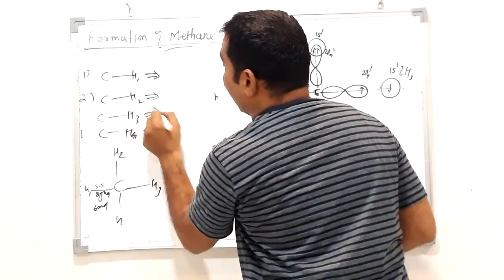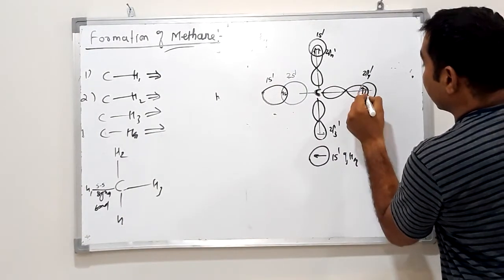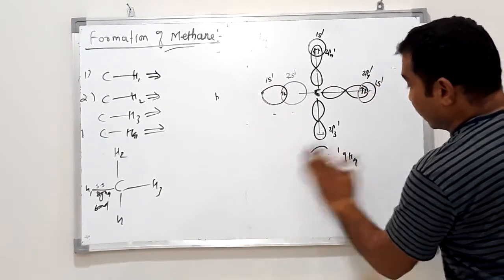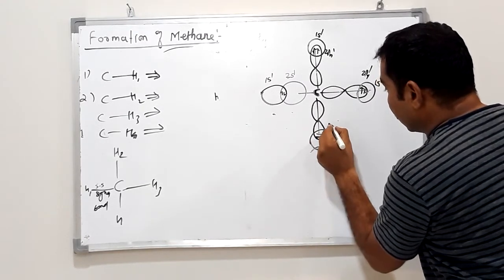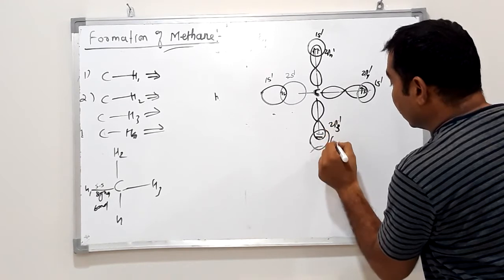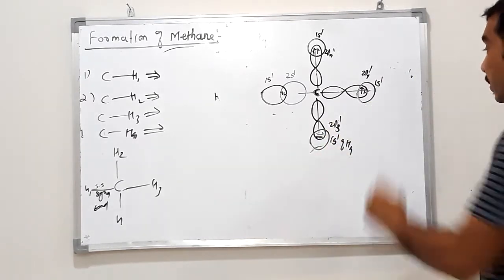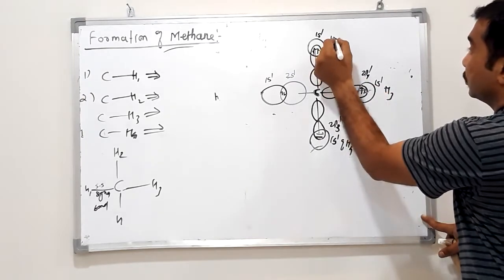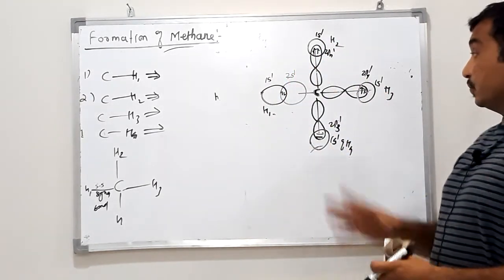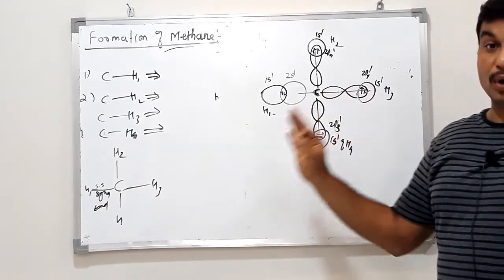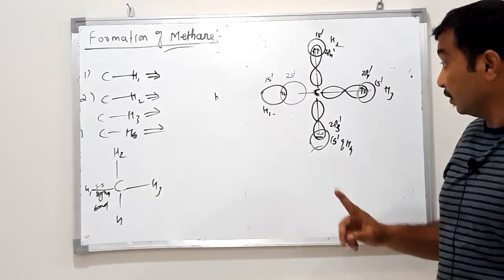In a similar way, the remaining 3 bonds form like this, with 2pz1 and 1s1 of H4. So in this way 4 sigma bonds are formed by the carbon in methane.